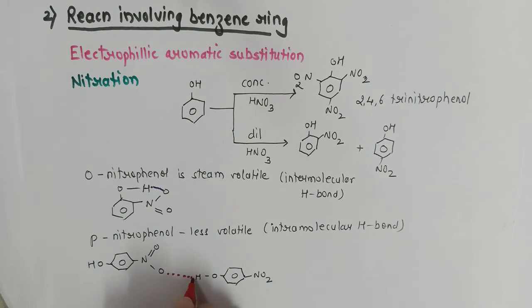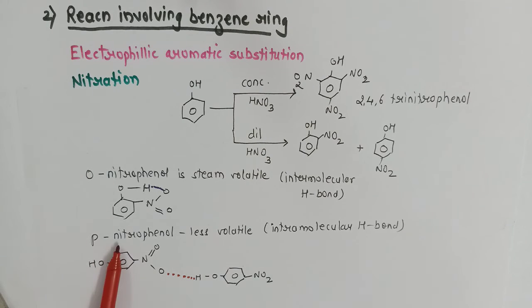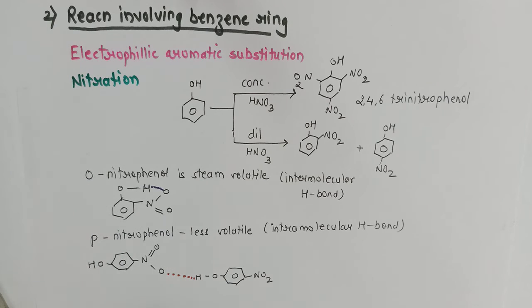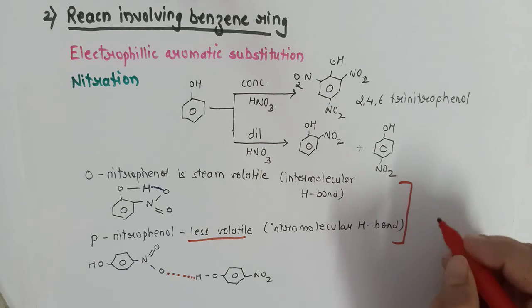Therefore, when we are separating the mixture of orthonitrophenol and paranitrophenol, orthonitrophenol comes out fast, at a lower temperature. It will have a lower boiling point, and paranitrophenol being less volatile will have a higher boiling point, and that is one of the important give-reason questions.